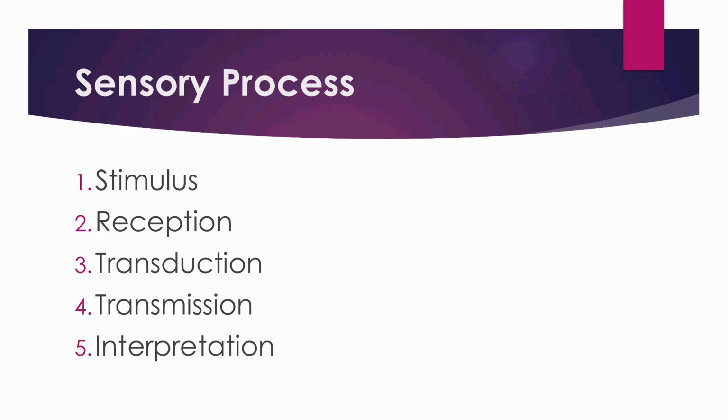Now I will explain with an example. Hearing a bell. First one, stimulation. The bell produces the sound. Second one, reception. The ears receive the sound waves. Third one, transduction. That means the sound waves are converted into nerve impulses. Fourth one, transmission. The impulses travel to the brain through auditory nerves. Fifth one, interpretation. The brain identifies the sound as a bell ringing.